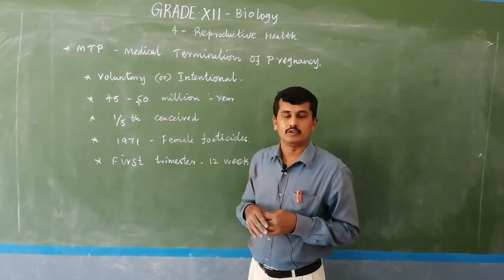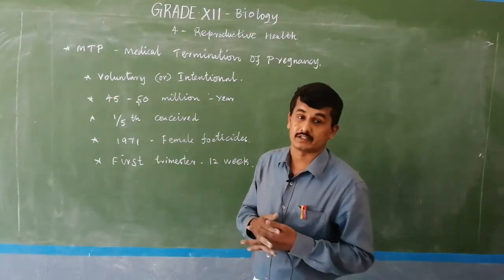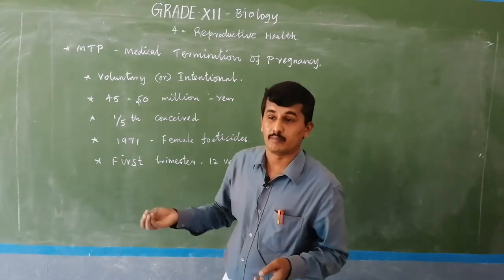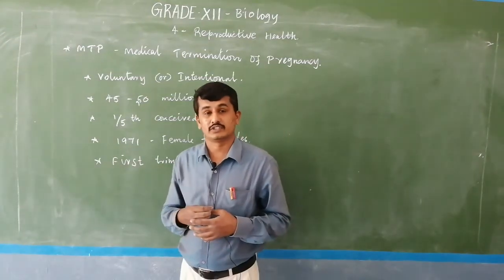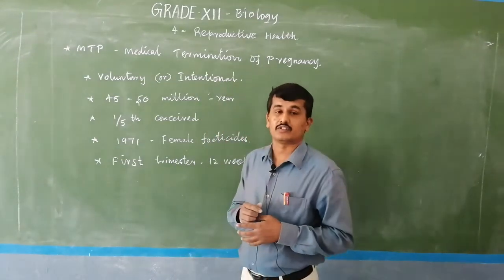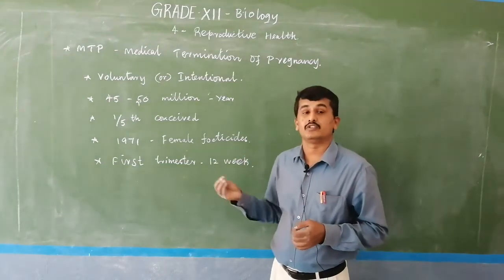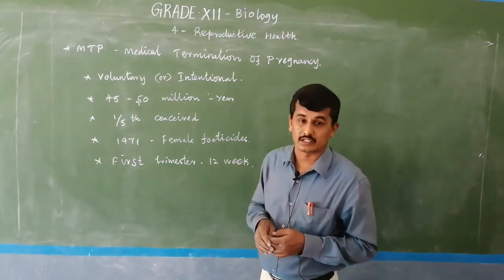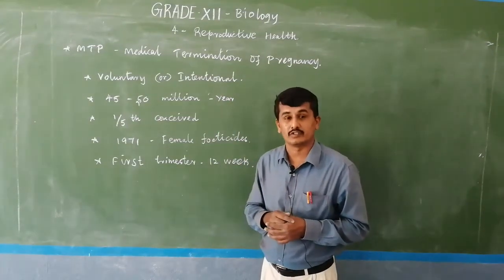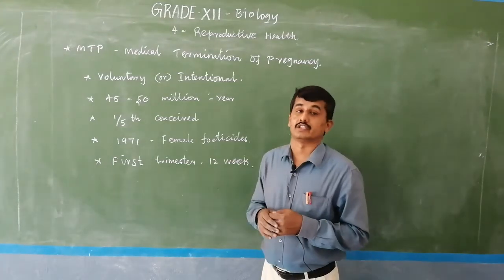some people use MTP for preventing the female child. For example, with the use of the amniocentesis method, couples check the sex of the child with chromosome analysis. So after analysis, for example, if the developing child is female, the couples illegally go to unqualified doctors, and with the use of MTP, medical termination of pregnancy, they abort the child, particularly the female child.